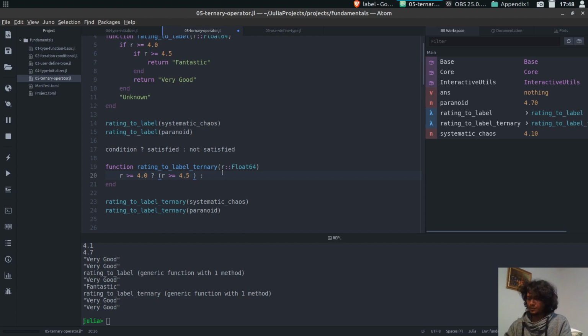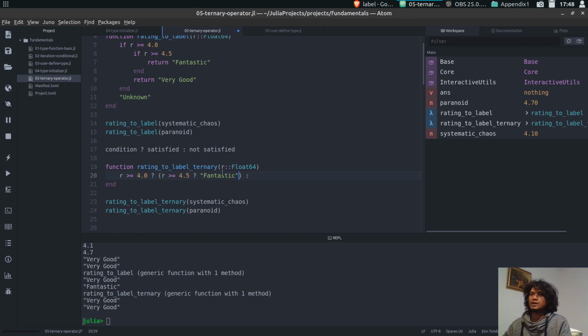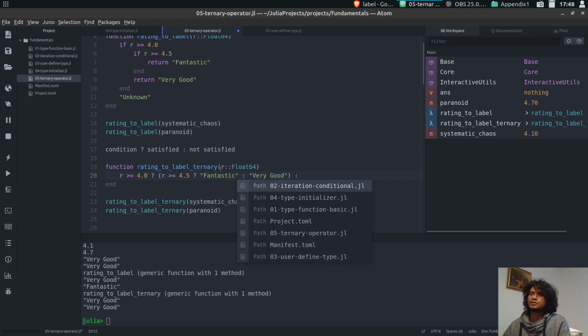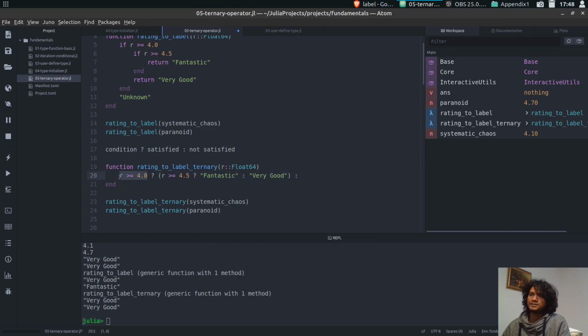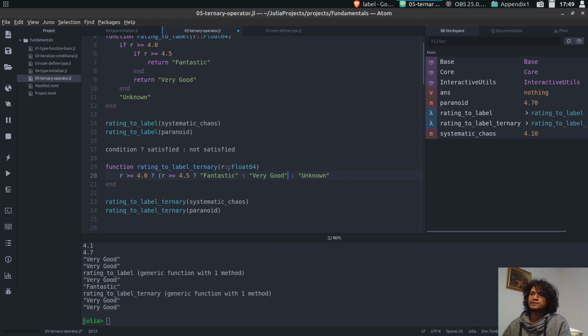If it's greater than 4.5, then I would like to return fantastic. And if it's not, I want to return very good, because the first condition is already satisfied. And if it's not, then I will return unknown as usual. I can remove the bracket, we don't need that. I just did that to show you the example.